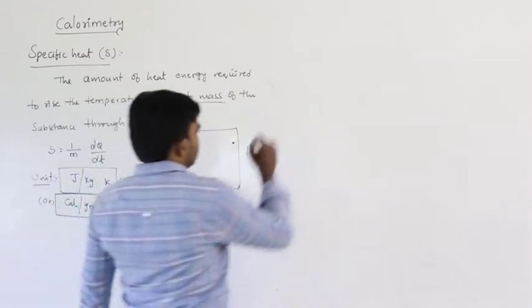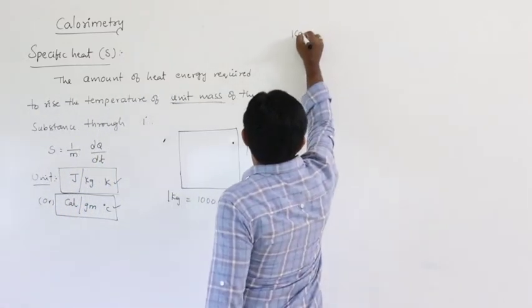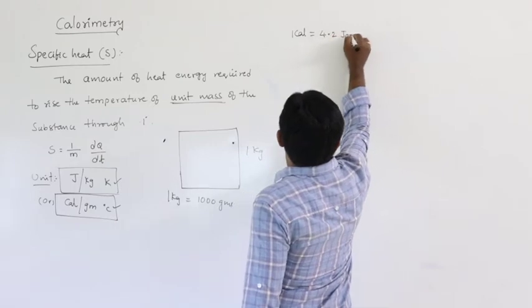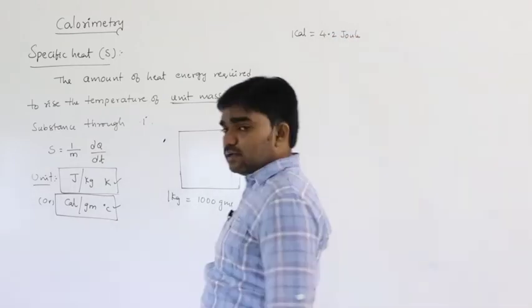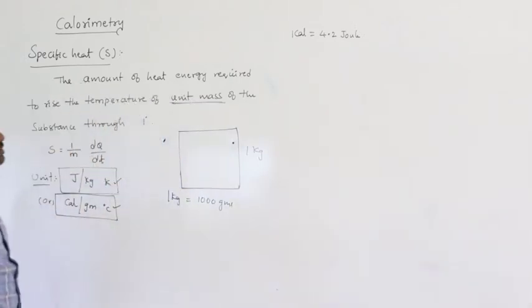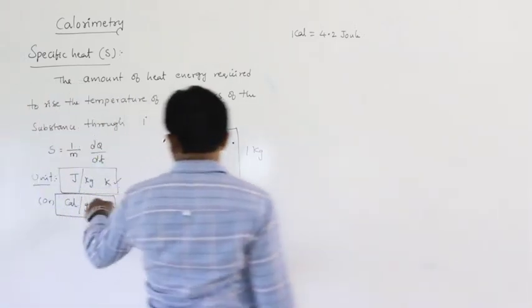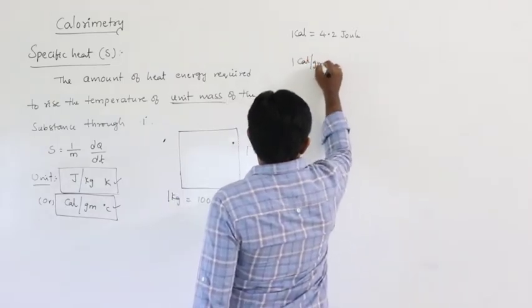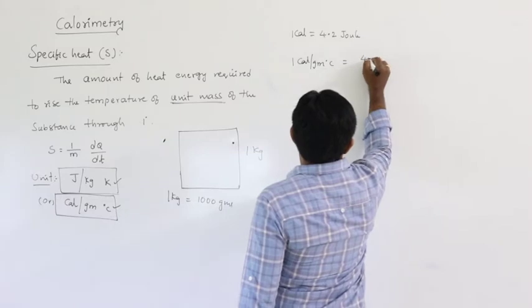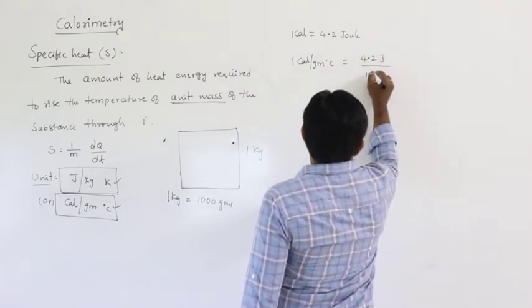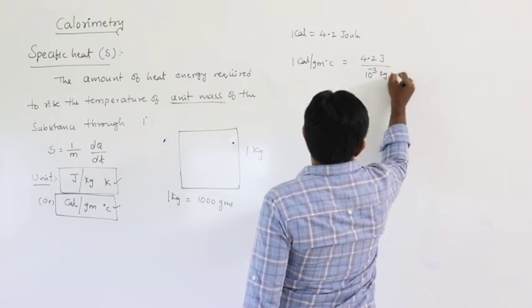Here one more thing: we know 1 calorie is equal to 4.2 joule. The relation between calorie and joule is 1 calorie equals 4.2 joule. Then 1 calorie per gram Celsius is equal to 4.2 joule divided by 10 to the power of minus 3 kg Kelvin.